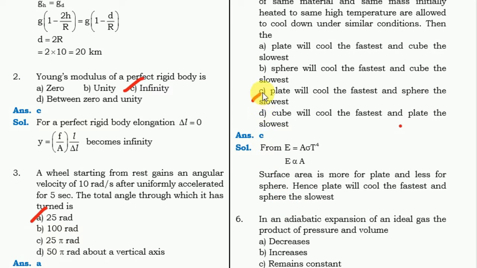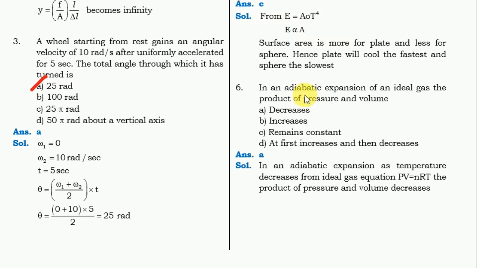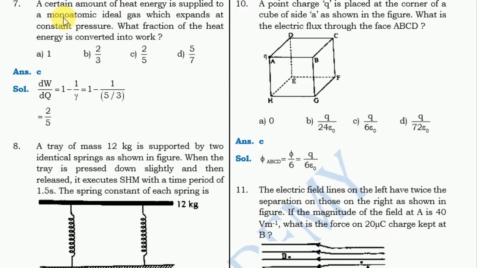Okay, next question, look for the keyword adiabatic expansion. For this question, the answer is option A, decreases. Okay, next question, look for the keyword: a certain amount of heat energy is applied to a monatomic ideal gas. For this question, the correct answer is option C, 2/5.